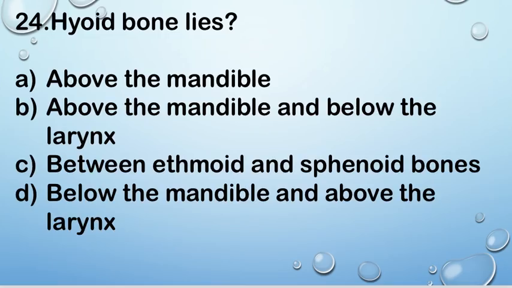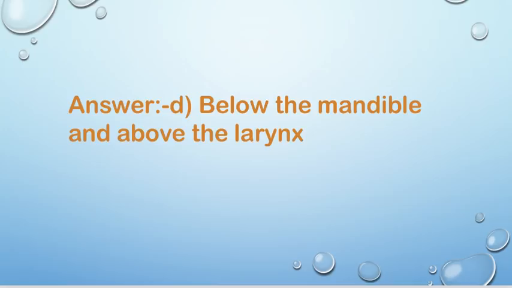Next question, question number 24. Hyoid bone lies or is situated option A above the mandible, B above the mandible and below the larynx, C between ethmoid and sphenoid bones, and D below the mandible and above the larynx. Right answer is D below the mandible and above the larynx. Hyoid bone is situated below the mandible and above the larynx.